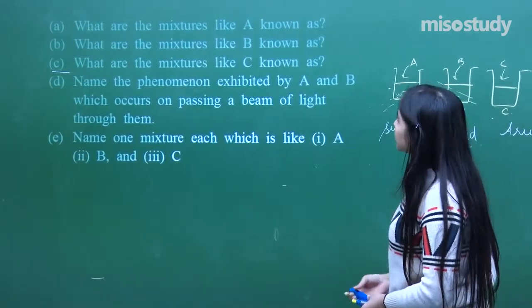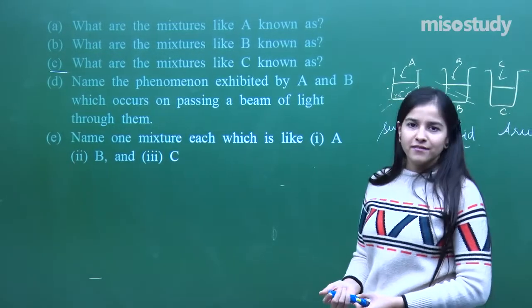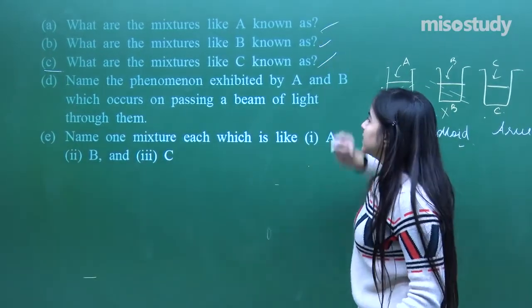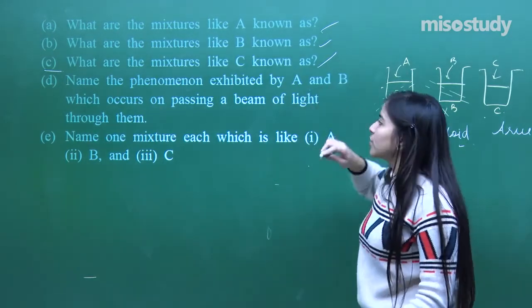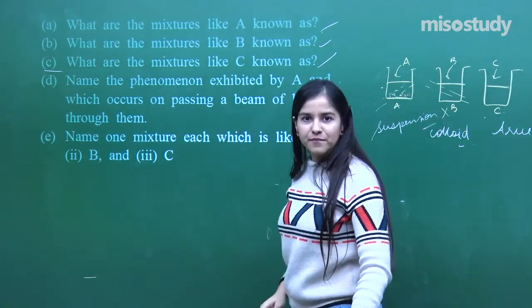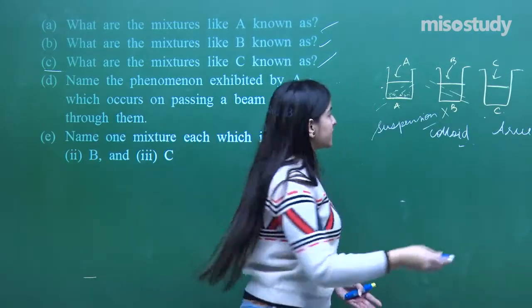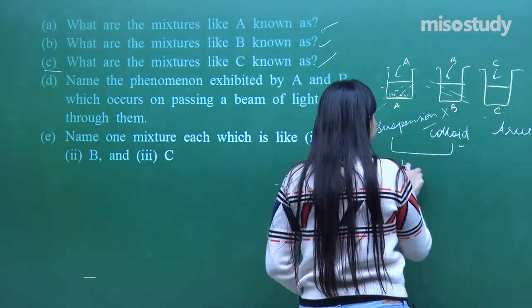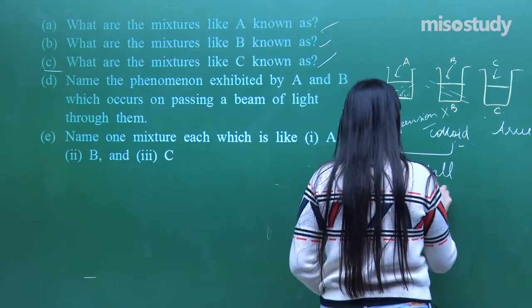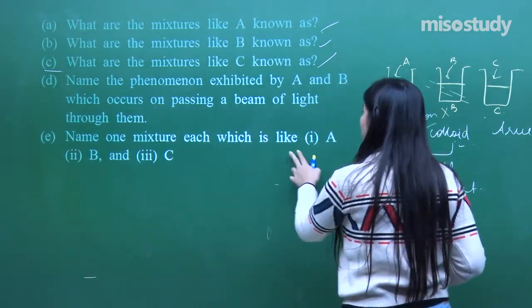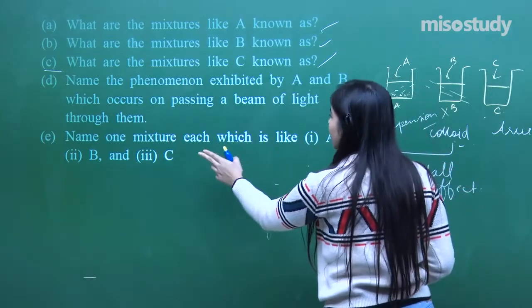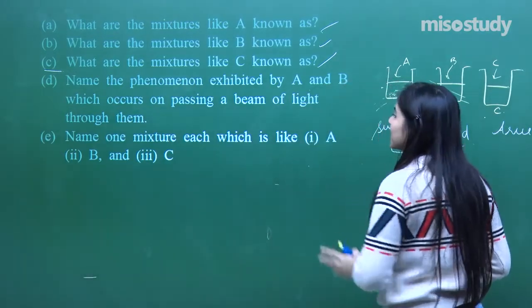What are the mixtures A, what are the mixture B and what is C? We have got this answer. Name the phenomena exhibited by A and B which on passing the beam of light through them. What is this? Tyndall effect. Yes, these show Tyndall effect. Name one mixture each which is like A, B, and C.